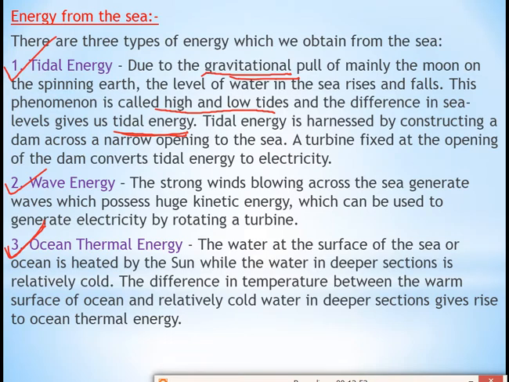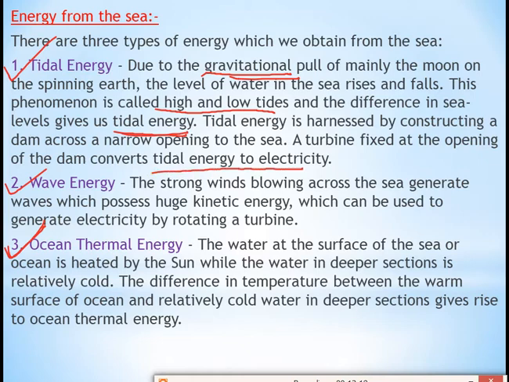We have to construct a dam, and a narrow opening is made in that dam to the sea. After that, a turbine is fixed at that opening. When the water comes, it will rotate the blades of the turbine, and we get electricity. So like that we get electricity from tidal energy.